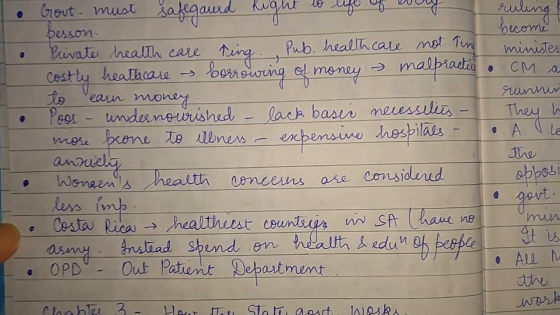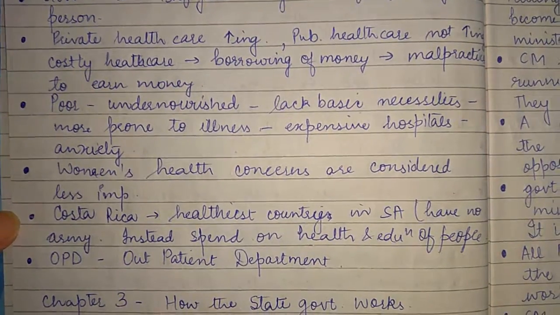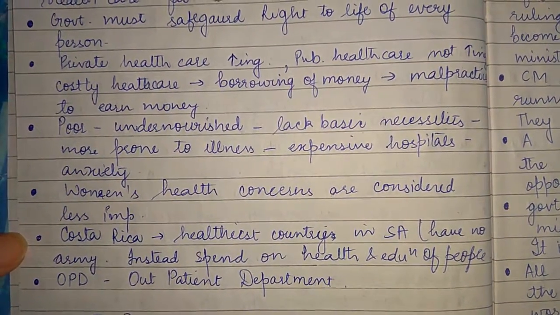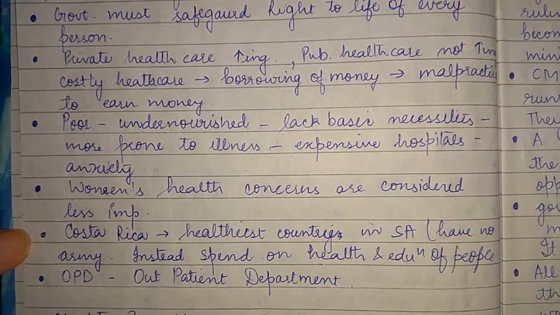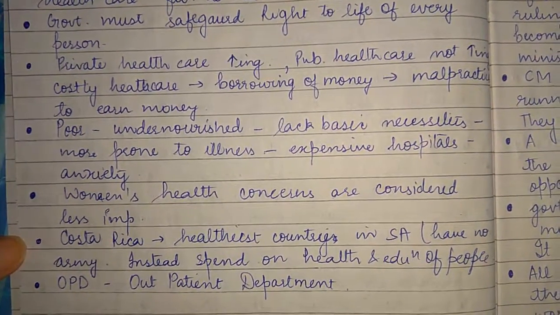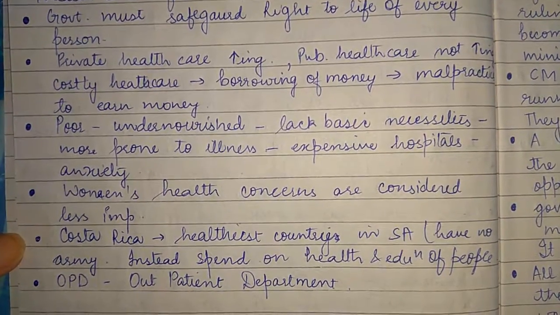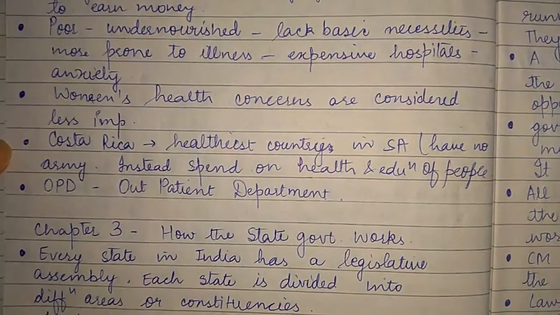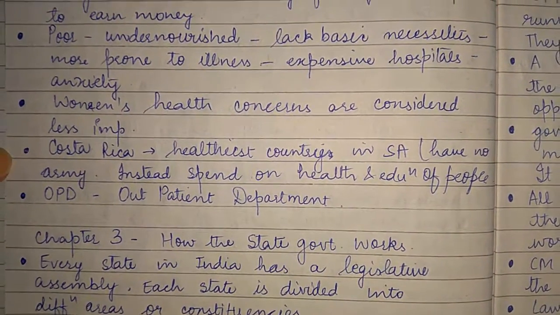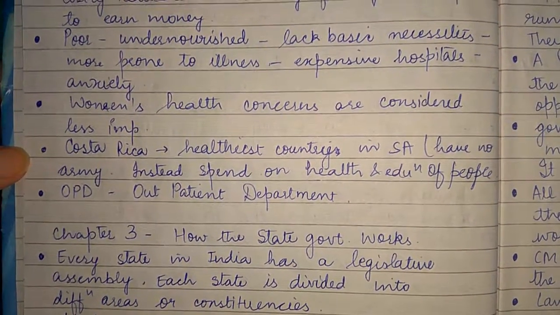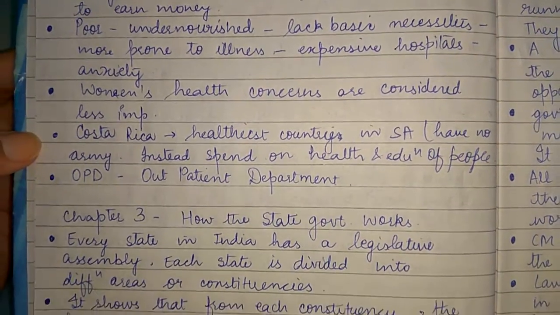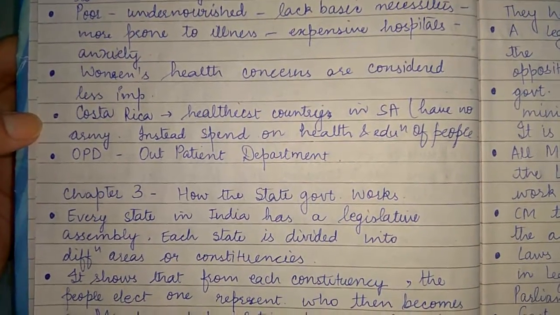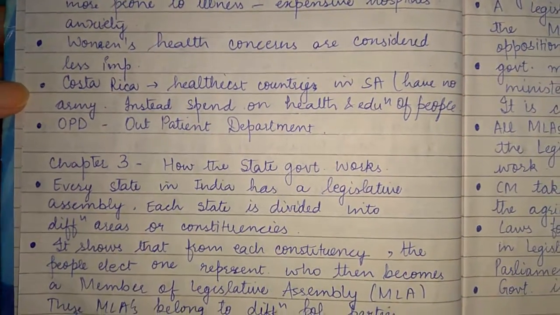Private healthcare is increasing, public healthcare is not increasing. And because of this, poor people also face the burden. They have to go to private healthcare, which is very costly, and they have to borrow money, and hence they get into malpractices, and this increases the crime rate in our country. Okay, and poor people are already undernourished, so they already lack the basic necessities. They are more prone to illness, and excessive or expensive hospitals cause even more anxiety.